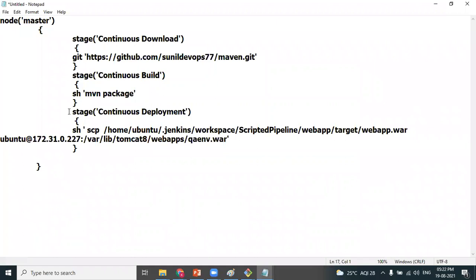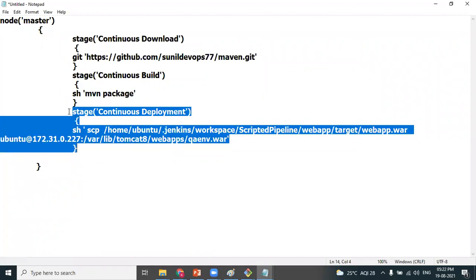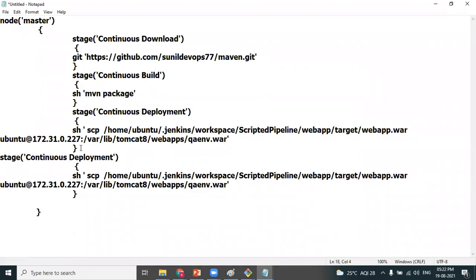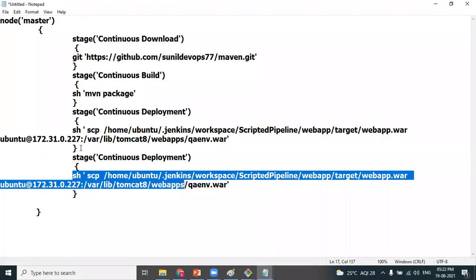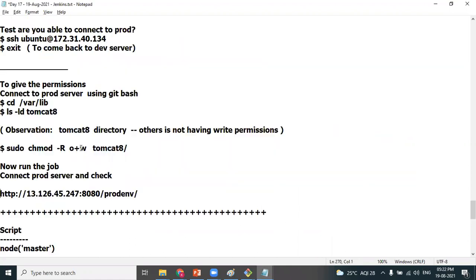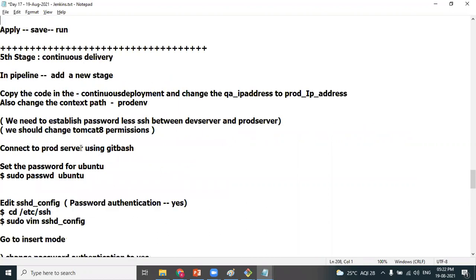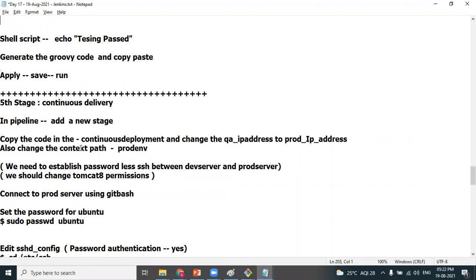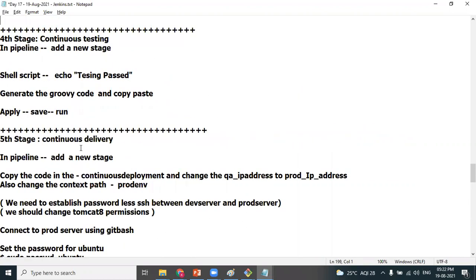In freestyle also, do you remember we just hard-coded testing passed? That's what we are doing here. Everything we do using a shell script.